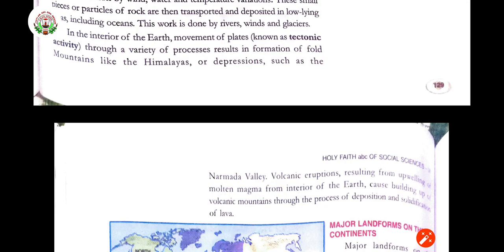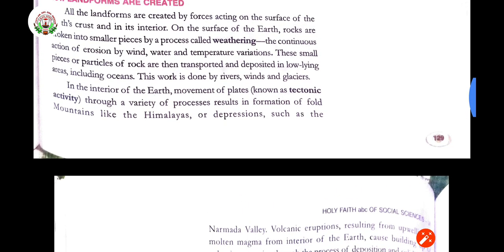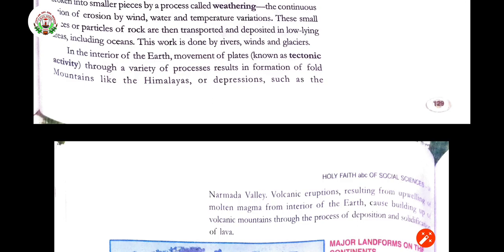Okay, this we are going to understand in another manner also. See, inside the earth there are movements. There are small and big plates in the interior of the earth. Those plates are moving continuously, right?